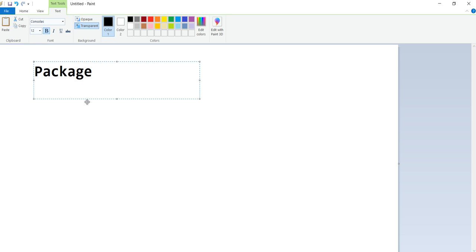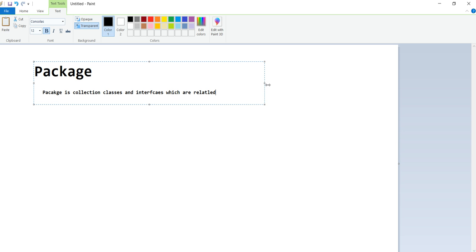package is nothing but a collection of classes, multiple classes and maybe interfaces which are related. This combination we can say as a package.